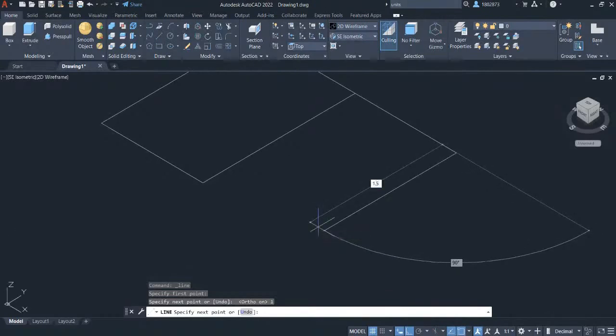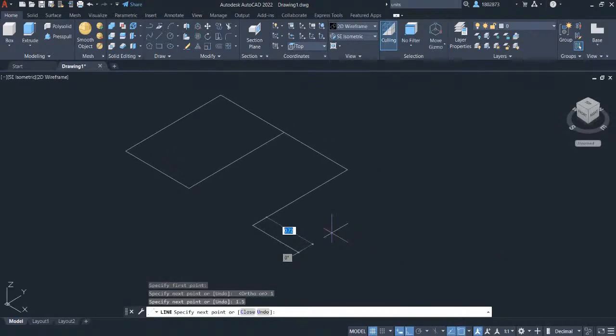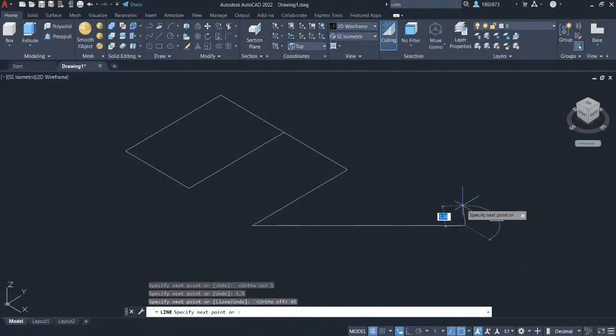Press enter. We are now going to create a triangle shape. So let's press F8 to disable the ortho mode. And hover your crosshair here. Notice that the line is specifying a distance. To define a dimension in degrees, press Tab and let's key in 45 degrees. Press Enter and press Escape.